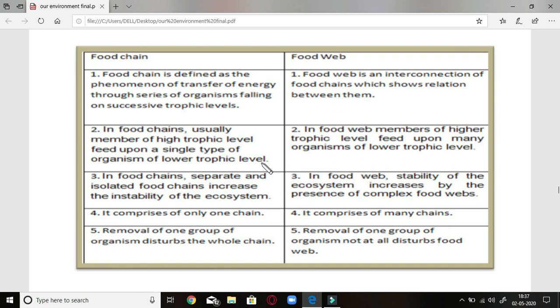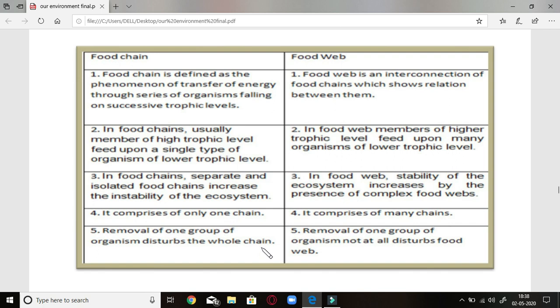Third, in food chains, separate and isolated food chains increase the instability of the ecosystem. So there is no stability found in the ecosystem because of this food chain. Whereas in a food web, stability of the ecosystem is always there, meaning that if an organism can get food from one prey or another prey, it will always survive. Fourth, a food chain comprises only one chain, whereas a food web has a large number of chains. Removal of a group of organisms disturbs the whole chain. So if one organism is removed, the whole chain will be destroyed.